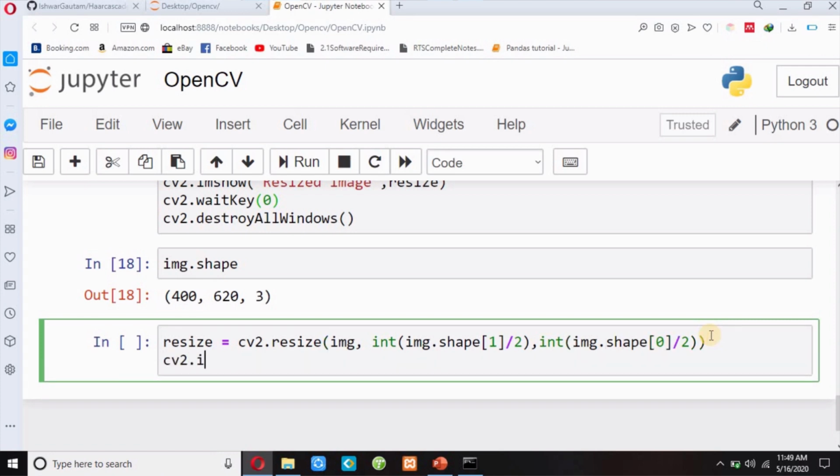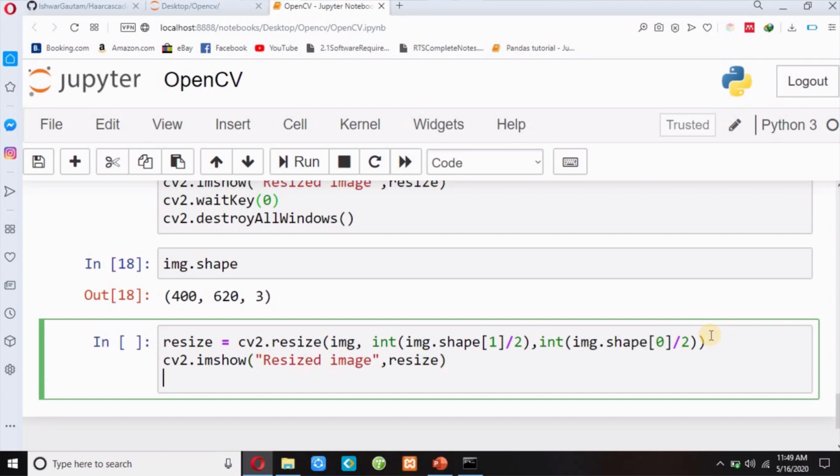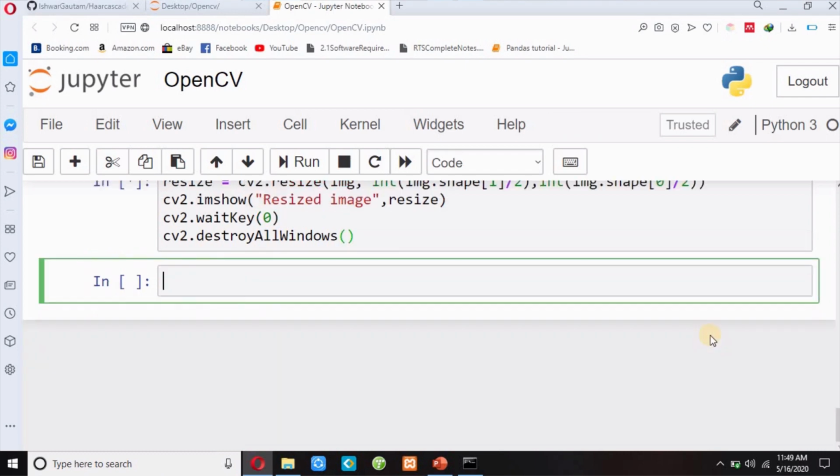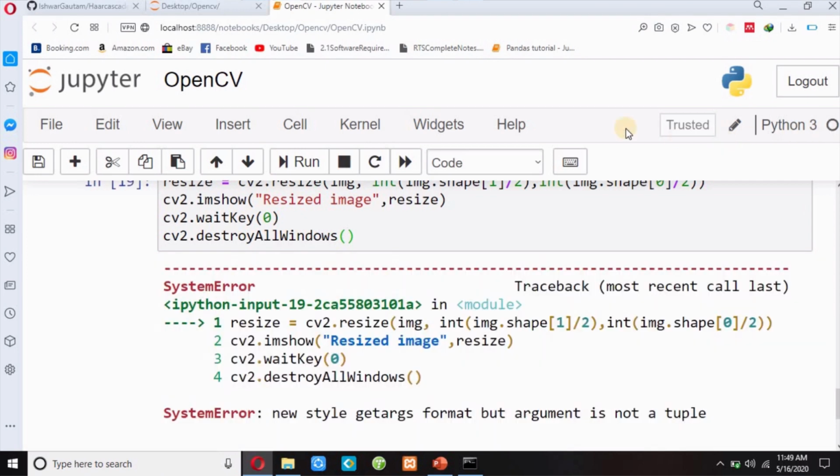And then I will show my image with imshow as a resized image, and then I will pass the same resize. As usual, I will write waitKey, I will pass 0 parameter, and then cv2.destroyAllWindows. Shift enter. Sorry.